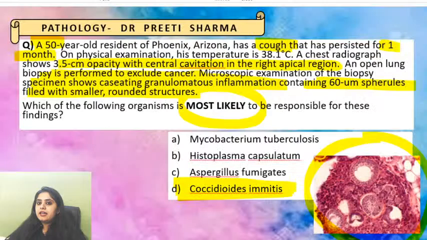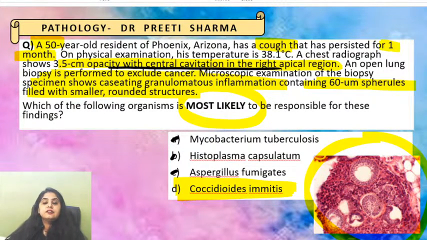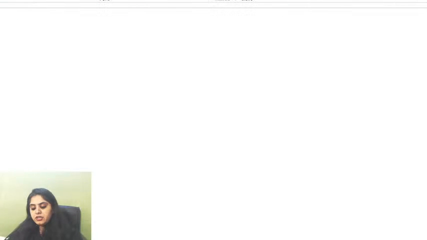There are some layers in that question that I want to highlight. Do you know why Mycobacterium, Histoplasma, Aspergillus were given over here? Because many students were marking this. I was seeing it on the Telegram quiz today. Why? Because it was written that there is a central cavitation seen. Whenever a radiologist tells you there's a cavity present, there are some points that come to everyone's mind. Can you help me enumerate a few? When they say cavity,